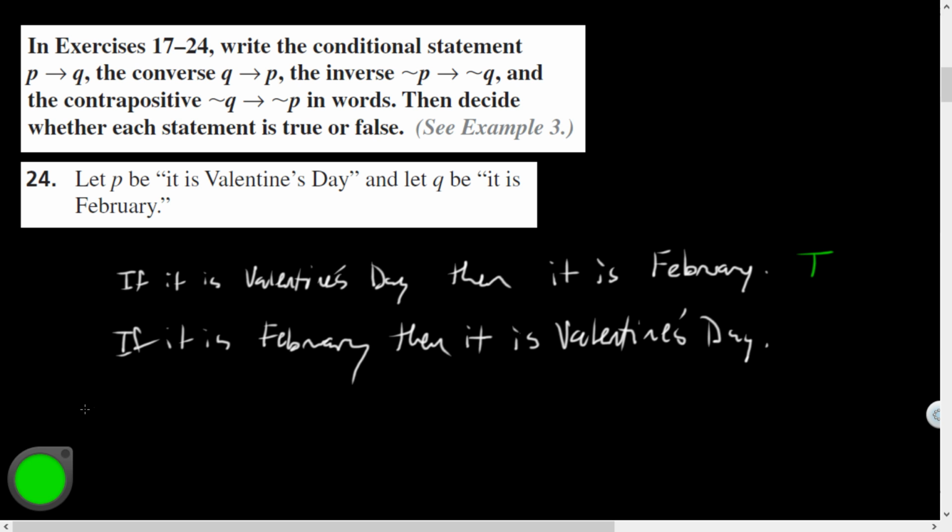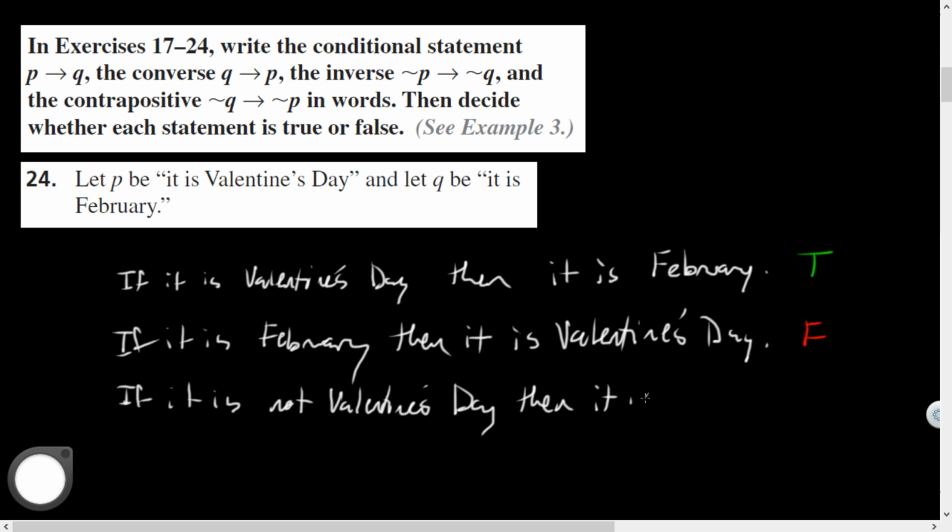If it is February, then it is Valentine's Day. What's your counterexample? It's false. What's a counterexample? February 1st. A February day that is not Valentine's Day. Let's see. The inverse. If it is not Valentine's Day, then it is not February.